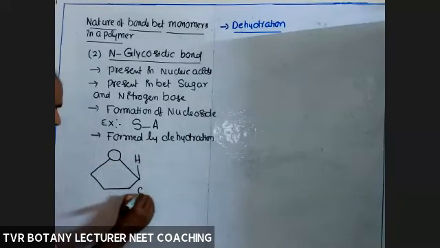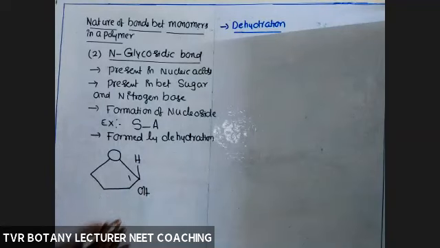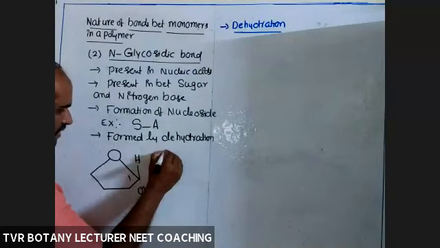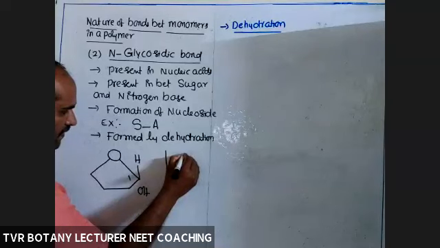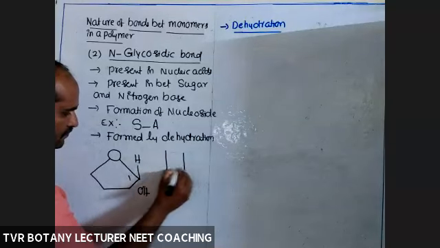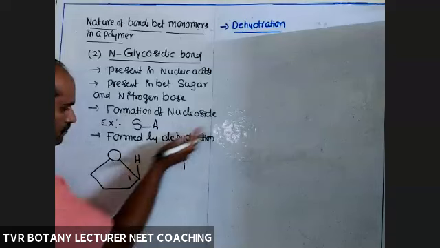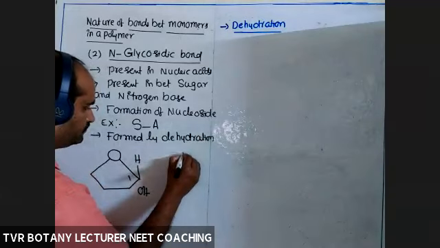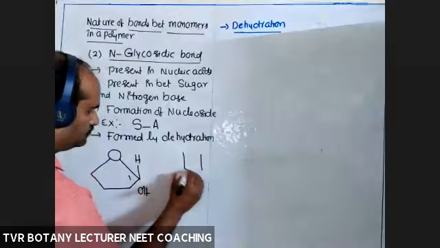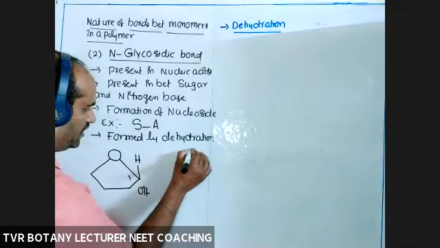OH, H, OH, first carbon atom. So take an adenine molecule. Some purine, adenine or guanine.